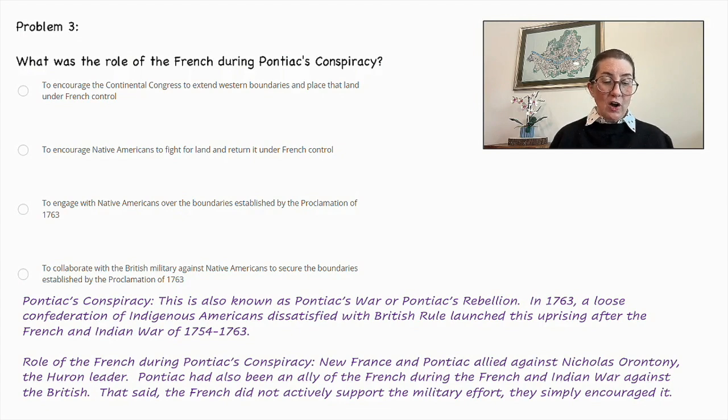To encourage the Continental Congress to extend Western boundaries and place that land under French control. So that is not the correct answer. From the bottom, to collaborate with the British military against Native Americans to secure the boundaries established by the Proclamation of 1763.